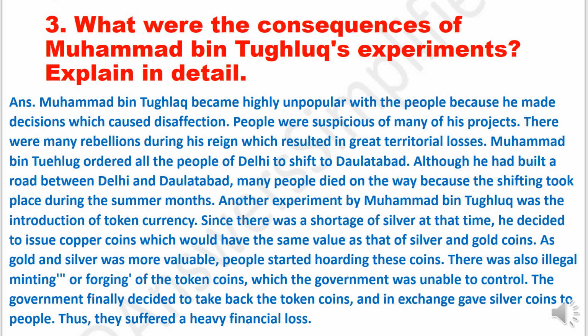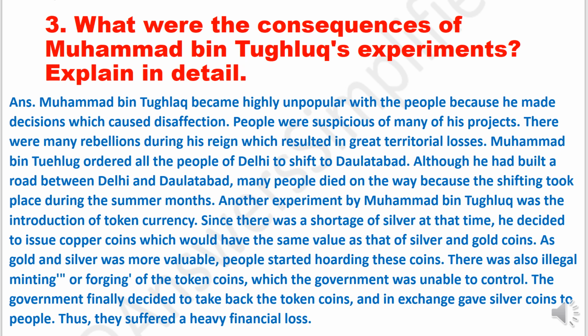Third question, what were the consequences of Muhammad bin Tughlaq's experiments? Explain in detail. Answer. Muhammad bin Tughlaq became highly unpopular with the people because he made decisions which caused disaffection. People were suspicious of many of his projects. There were many rebellions during his reign which resulted in great territorial losses.